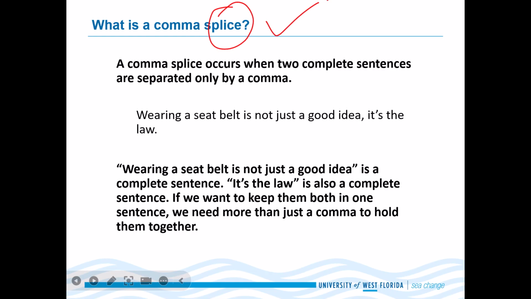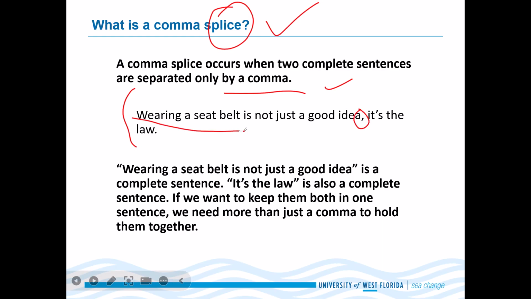A comma splice occurs when two complete sentences are separated only by a comma. The comma is keeping those two sentences together. Wearing a seat belt is not just a good idea, it is the law.